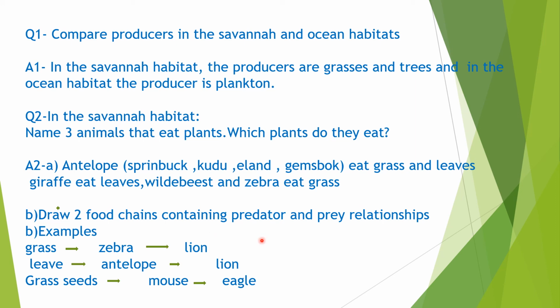Draw two food chains containing predator and prey relationships, like grass eaten by zebra, then zebra eaten by lion; leaf eaten by antelope, antelope eaten by lion; grass seeds eaten by mouse, and mouse eaten by eagle. So these three show the predator and prey relationship.